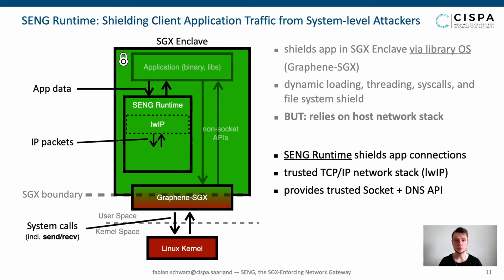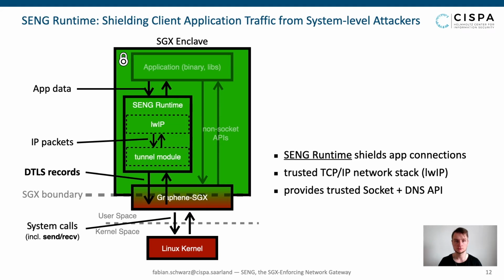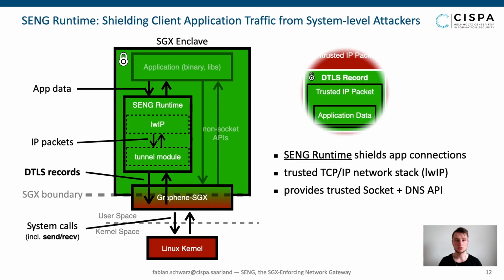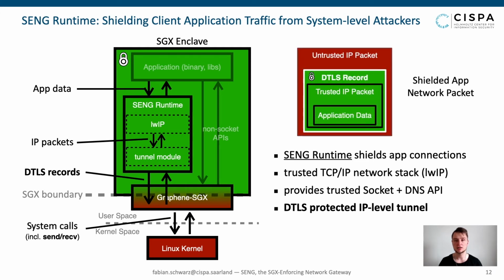The network stack manages all network communication of the application securely inside the SGX enclave. For protecting the application traffic in transit against system and network attackers, the SENG runtime includes a secure tunnel module. The tunnel module protects all trusted IP packets via DTLS and therefore enables secure IP-level tunneling of application traffic.